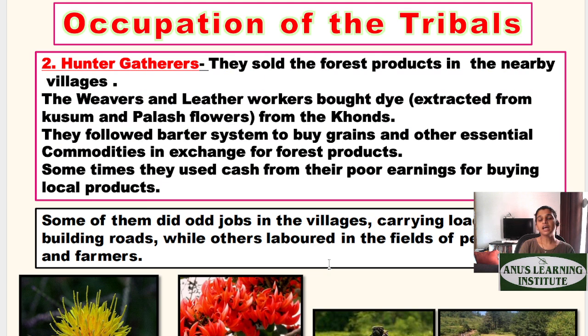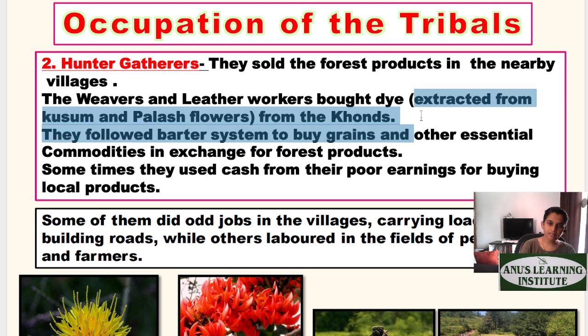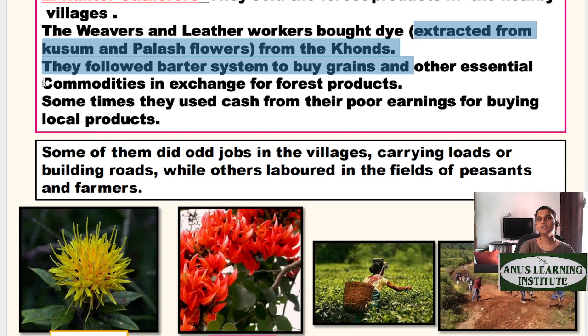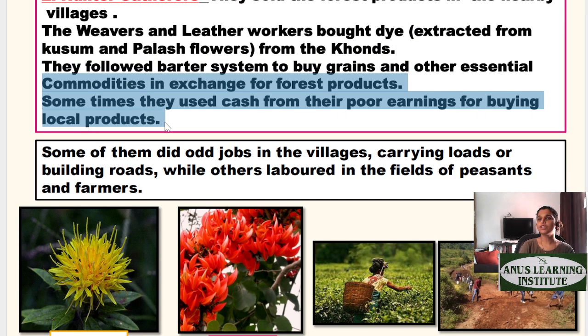Then the other occupation, as we talked about, was hunters and gatherers. Weavers and leather workers bought dye. How did they make dye? They extracted it from kusum and palash flowers. They had to gather palash and kusum flowers so that they could make the dye, and that is why they fall under the hunters and gatherers category as well. Commodities were exchanged for forest products. Sometimes they used cash from their poor earnings for buying local products. Now, not everybody was engaged in agriculture.